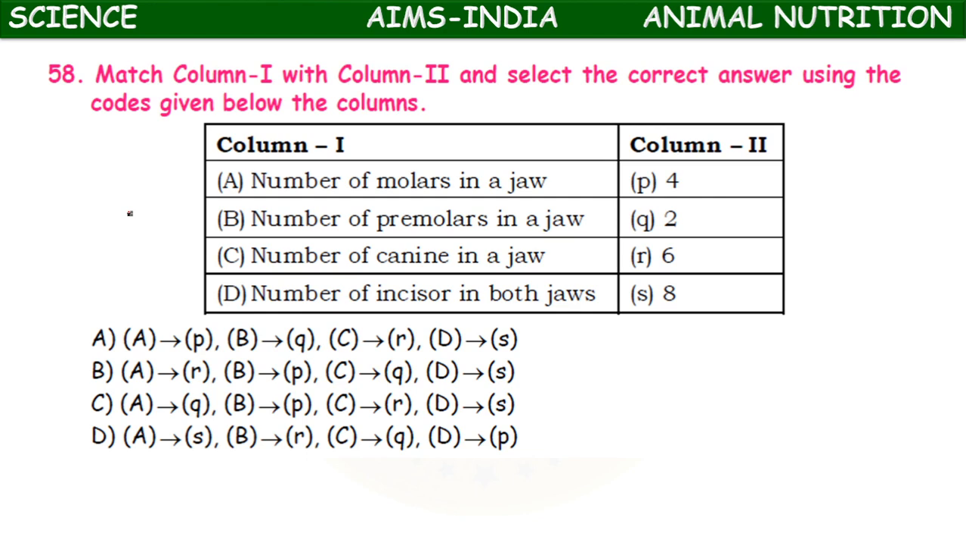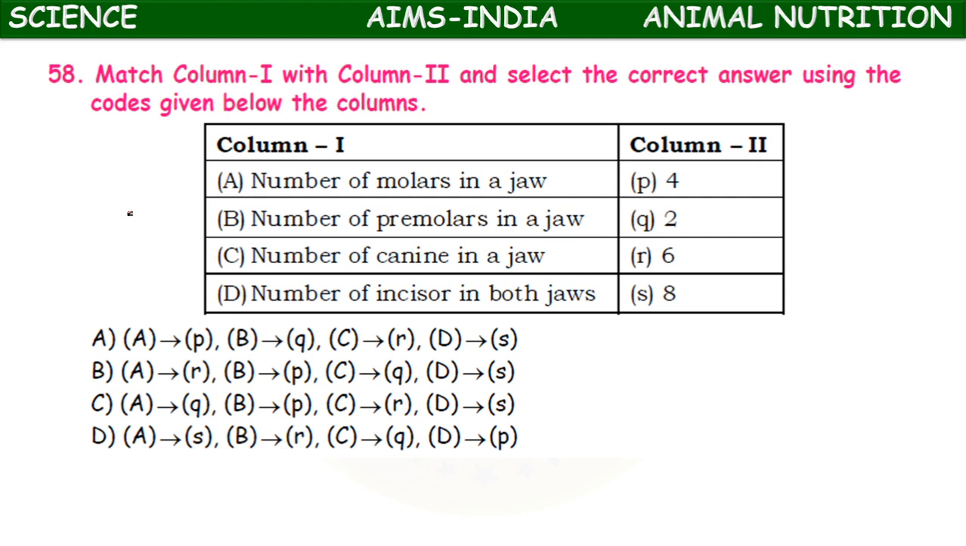Match the following column 1 and column 2 and select the right option using the codes given below. Column 1: number of molar teeth in a jaw, number of premolars in a jaw, number of canines in a jaw, number of incisors in both jaws. If you remember the dental formula, then it is easy. 2123 by 2123. This is the dental formula.